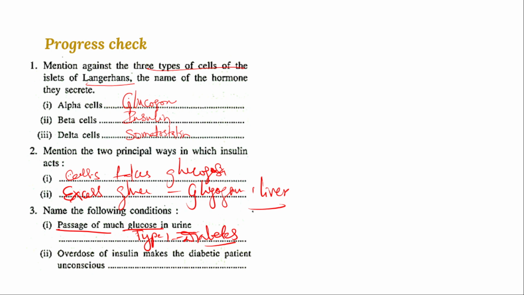And overdose of insulin makes diabetic patients unconscious. The same pathway takes place whenever excess insulin is secreted above the normal level. That causes a hypoglycemic condition, meaning less sugar in the blood, which leads to unconsciousness, that is, coma.